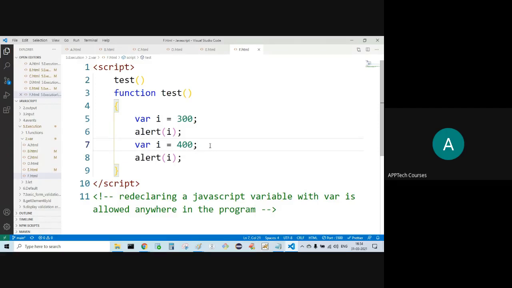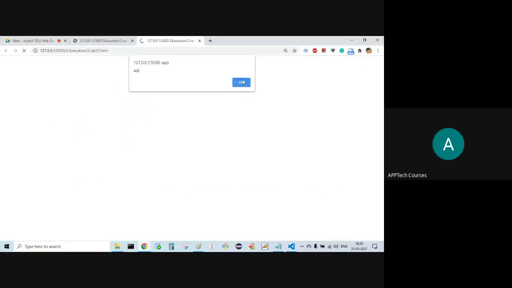But in the case of Java, it is not possible. Redeclaration of the same variable is not possible in other programming languages. But in the case of JavaScript, for a variable of type var, redeclaration is possible. First I'll get 300, then I'll get 400.